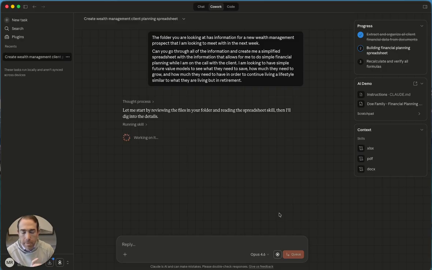All right, so we're coming back for a second. So it ran through when we saw it like counting up, it was about 2.5 minutes to do that. And you can see it finished building the financial planning spreadsheet with future value models. And now it's recalculating varying formulas.